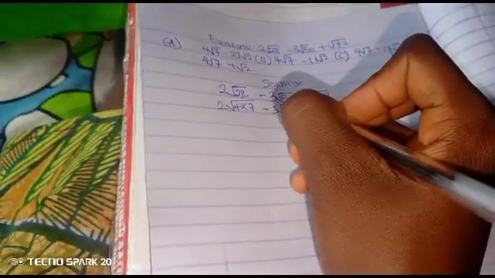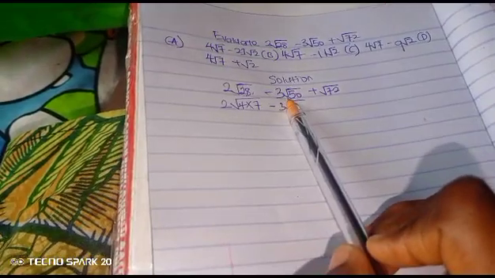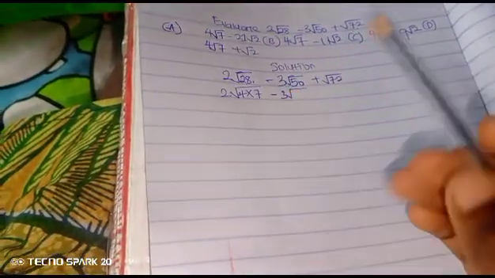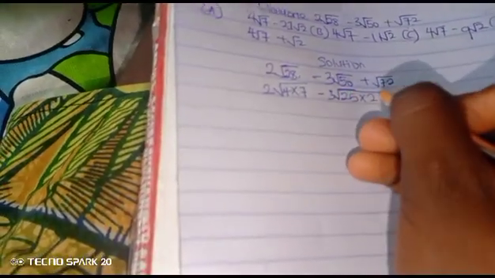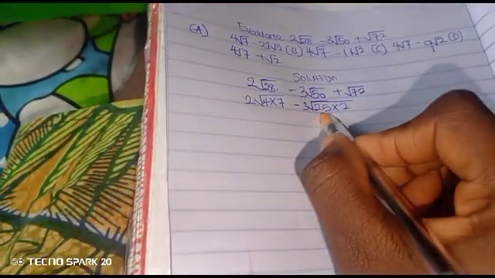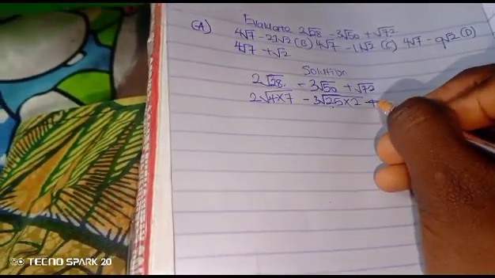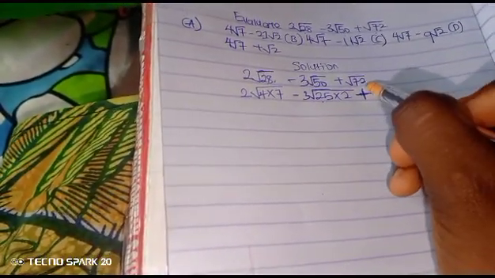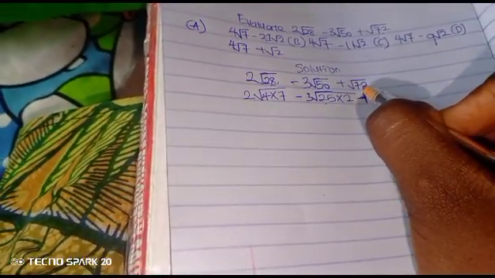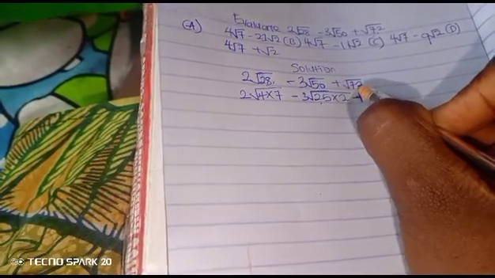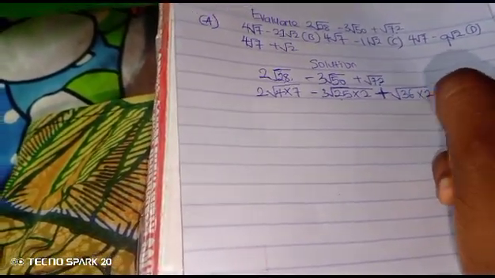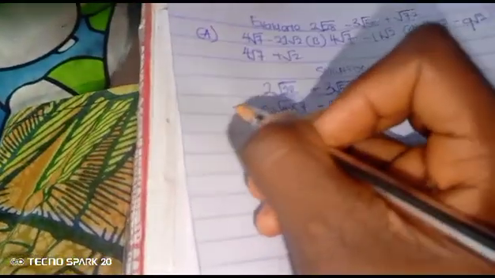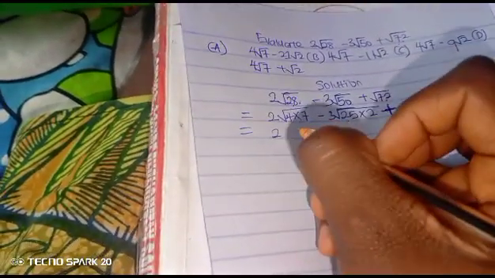Also, we have to break root 50 down to the simplest form. Root 50 can divide by 2, so it gives us 25 times 2. We use numbers that are perfect squares, okay? Plus, also, root 72 can be simplified. It can be divided by 2. So that gives us 36 times 2.